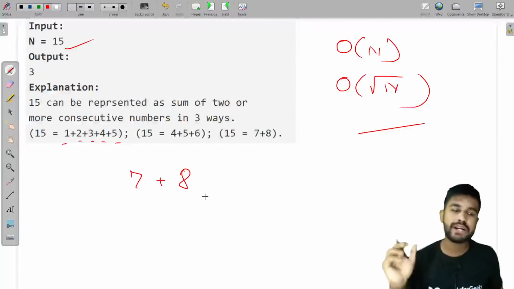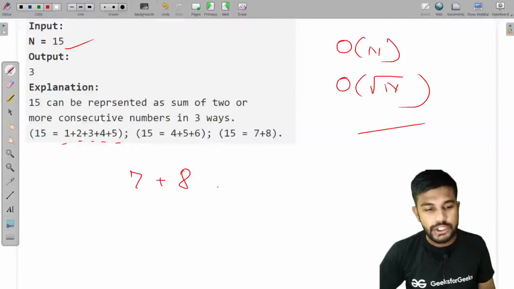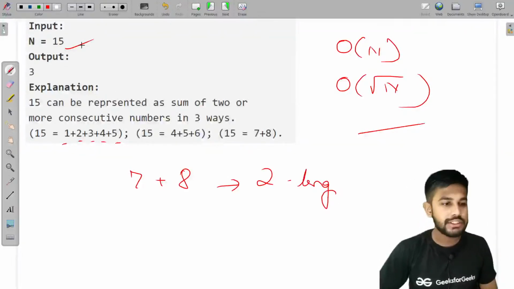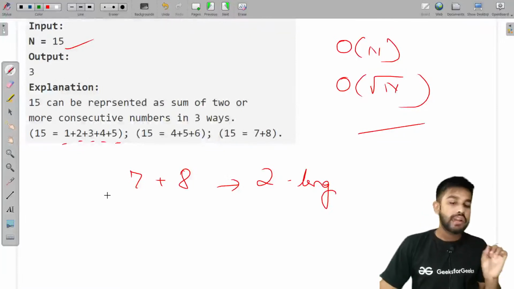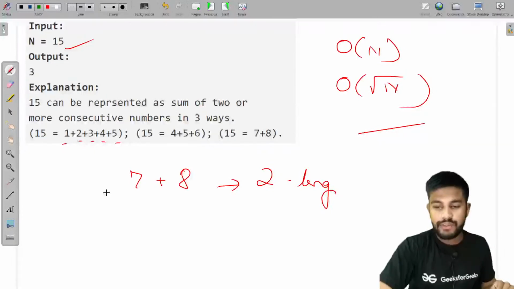Okay, now what I want to tell you is that suppose the length of the sequence is 2. Okay, 2 is the length of the sequence. Now there won't exist any more sequence of length 2.